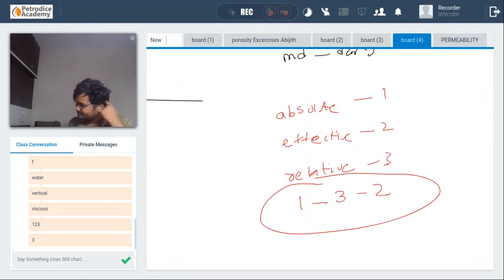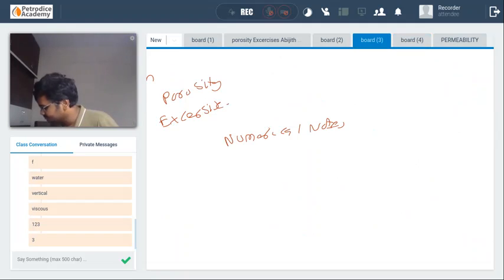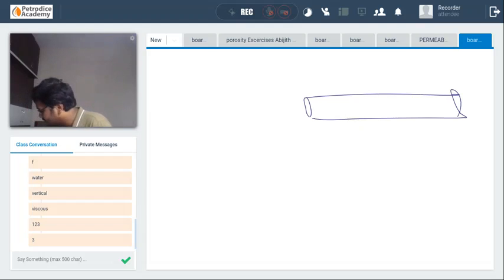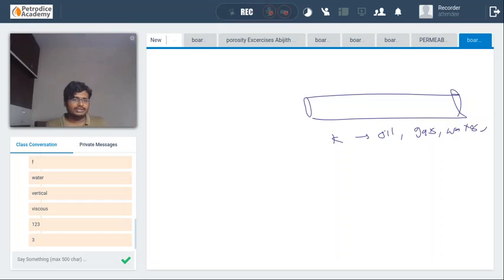So firstly, guys, we already know that absolute permeability K will be the same for oil, gas, water, or any particular fluid. If you are using one single fluid, the absolute permeability would be the same as per the definition and the concepts we have studied up to now.